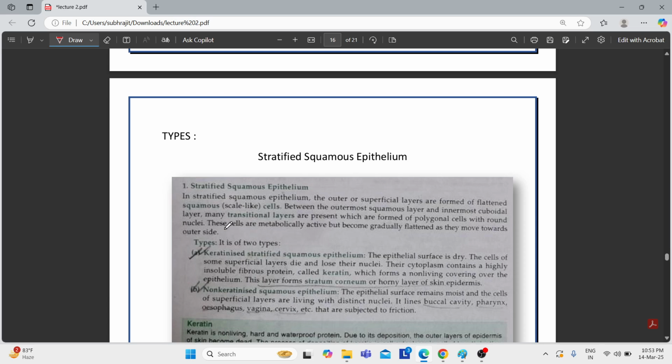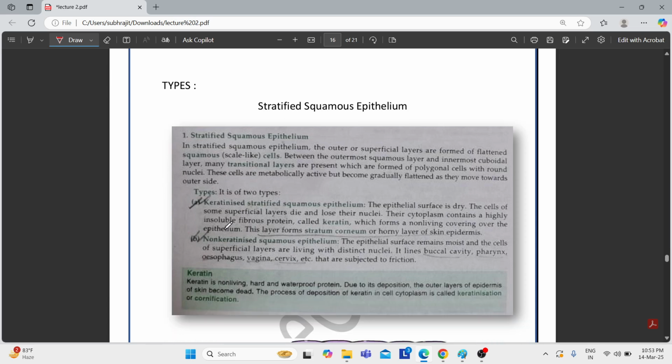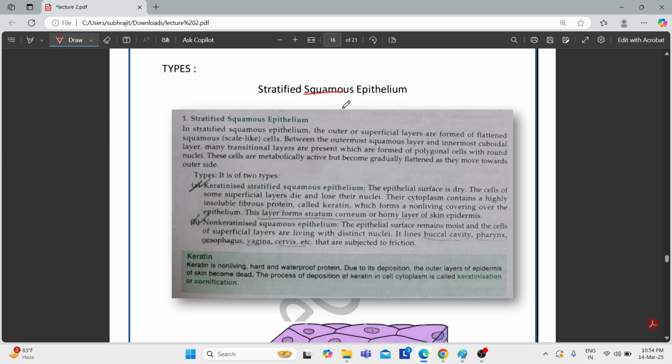Now let's come to the types of stratified epithelium. First comes the squamous epithelium. Squamous, as I explained while discussing the simple epithelium, refers to flattened cells. Now, what is meant by stratified squamous epithelium? In stratified squamous epithelium, the outer and superficial layers are formed of flattened squamous cells.